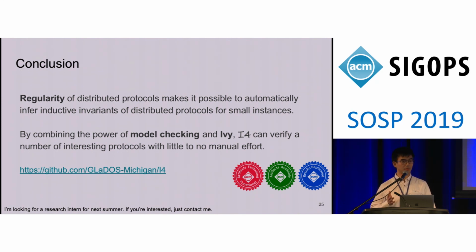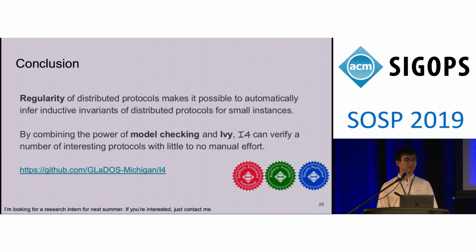You are asking about the limitation of the invariants we can find? Well, there's a piece of work showing how to take a higher order invariant and use it in first order logic, and they look at rings. Do you discover that chord forms a ring, or is that not one of the invariants? Actually, the chord protocol comes from Ivy. Ivy already removed the higher order logic from this protocol, and they have a way to bypass it. So based on their result, we can automatically find lower order logic inductive invariants.